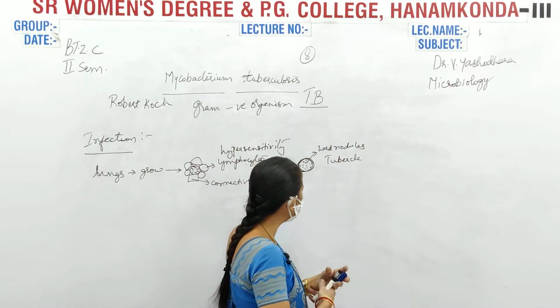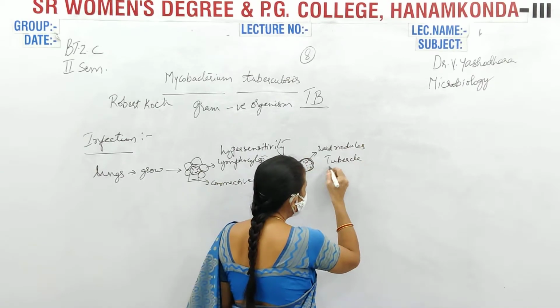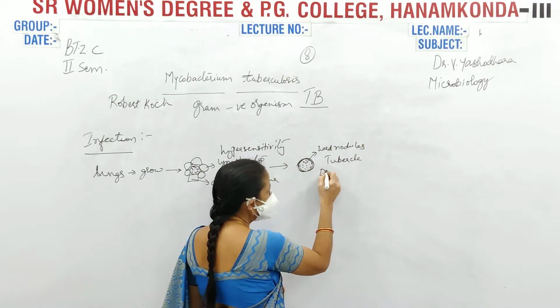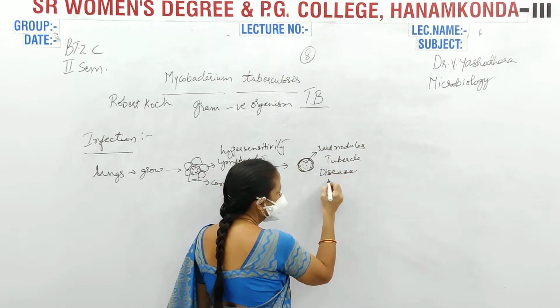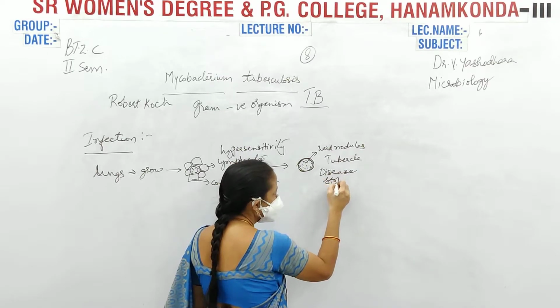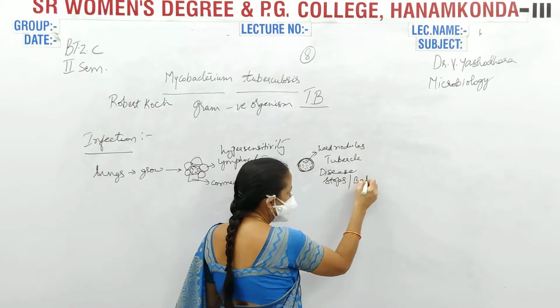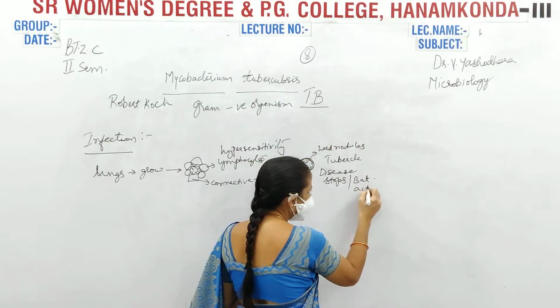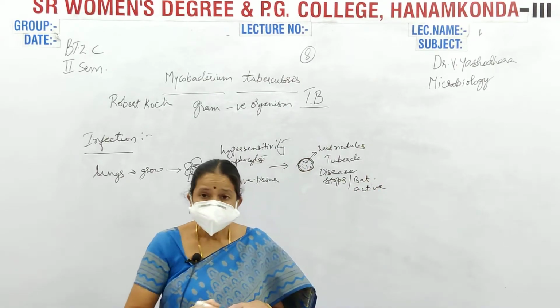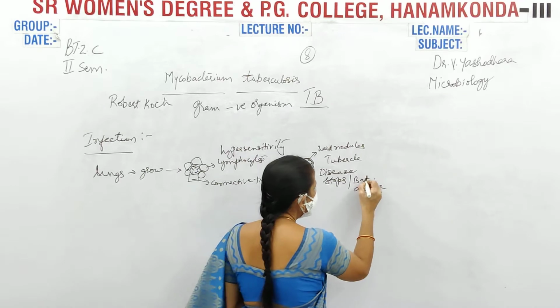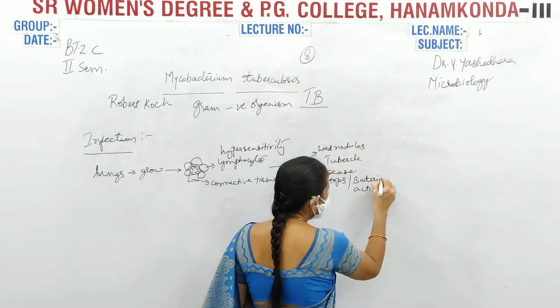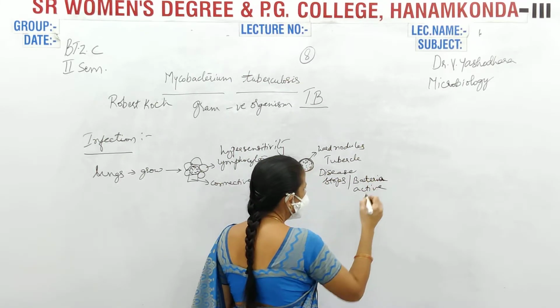Slowly, when these tubercles are formed, the disease stops, but the bacteria is active.